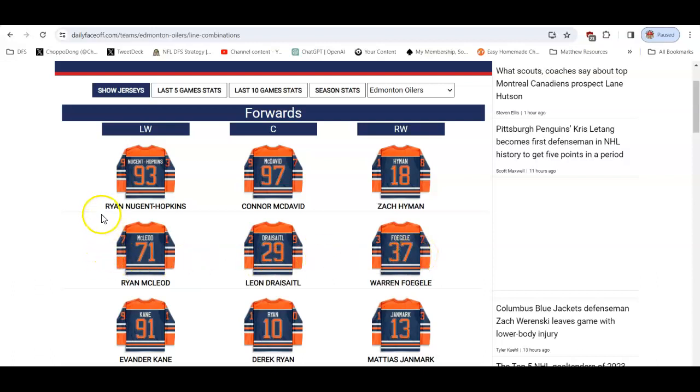Okay? And the reason why is they share ice time together. When Connor McDavid scores, Nugent-Hopkins and Hyman were on the ice with him. If they both get the assists, you've just nailed the entire stack, right? Like you've just had the whole bit. And that's great. If you stack McDavid with Draisaitl, they're not sharing ice time together as of right now.